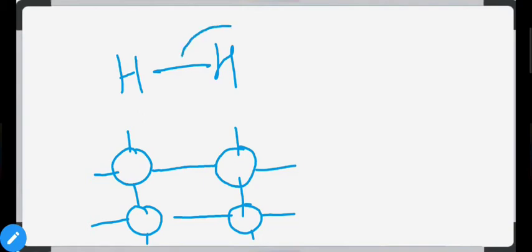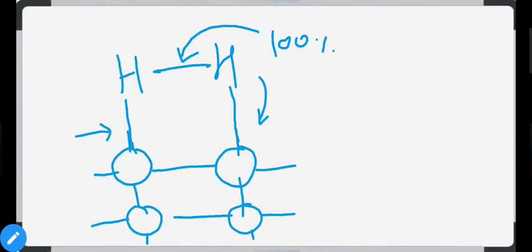Now let us say these hydrogen molecules feel attraction towards this catalyst and get adsorbed on the surface of the catalyst. Let us say this attraction is comparatively weak, but still it gives some value.